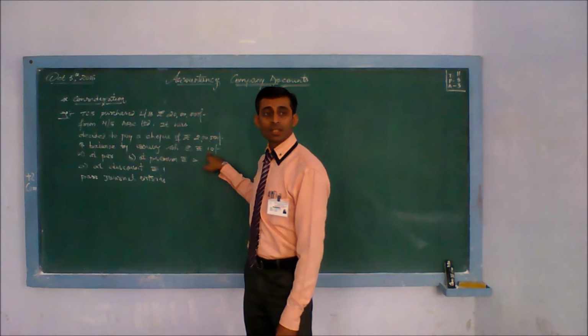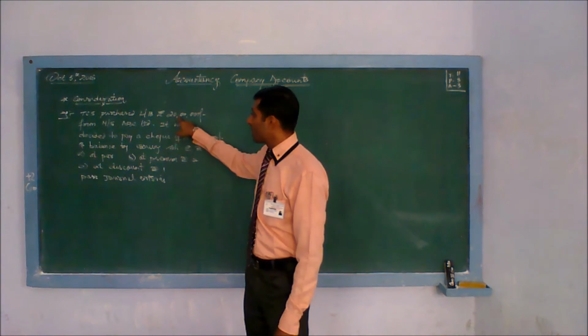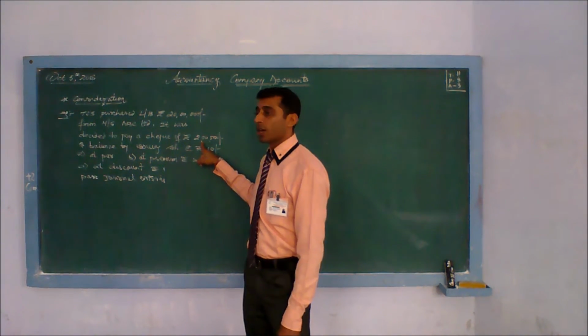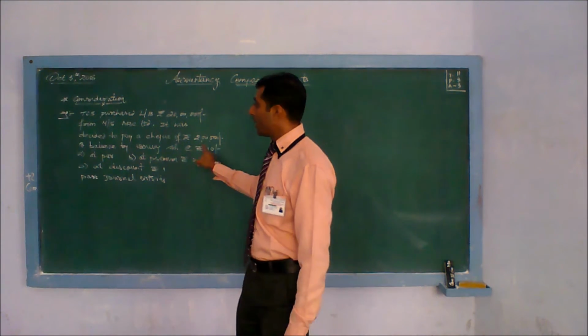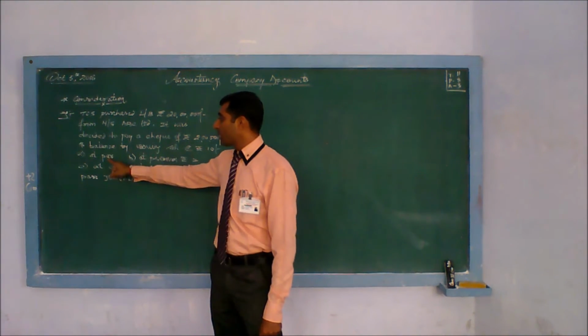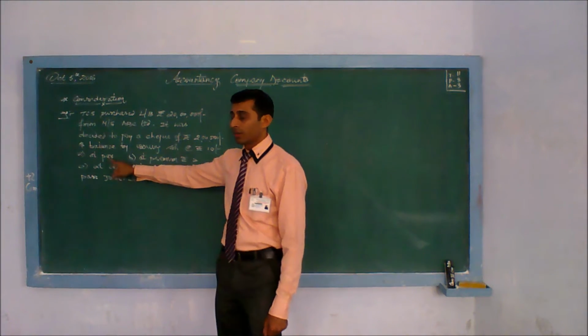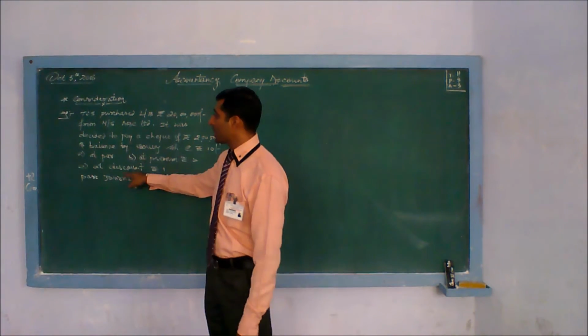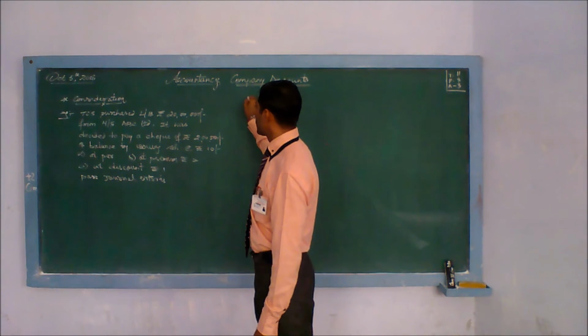Here this 10 is face value. This is the value of asset you have purchased. This is the part payment you are making. They have put you 3 cases. Calculate if the shares are issued at par, if shares are issued at a premium of rupees 2, and all these 3 cases, your first entry will remain same.